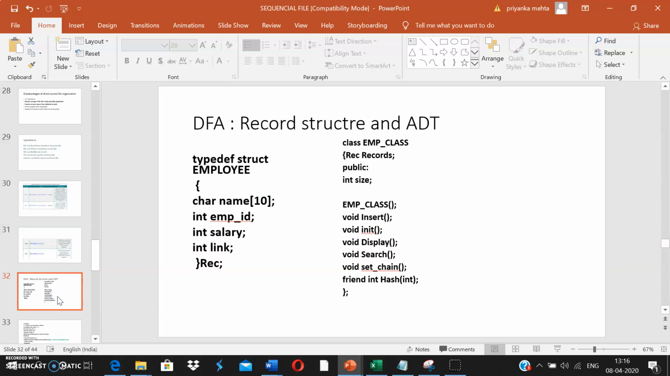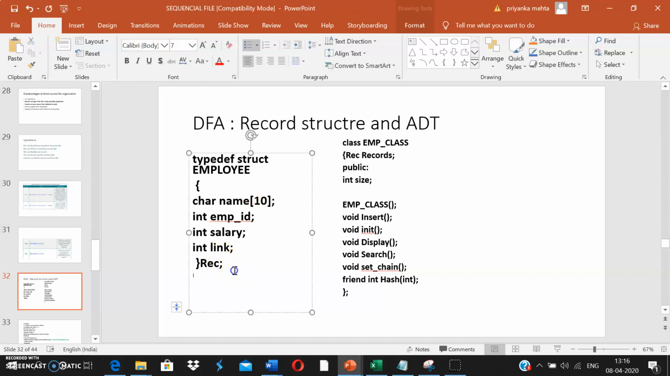Now, from the implementation perspective, you will not just copy and paste this code and implement it. You have to make certain changes. This is just for your idea, explaining how the concept needs to be implemented. So I'm creating a structure to store records, which will have a name, employee ID, salary, and link. The object is record.